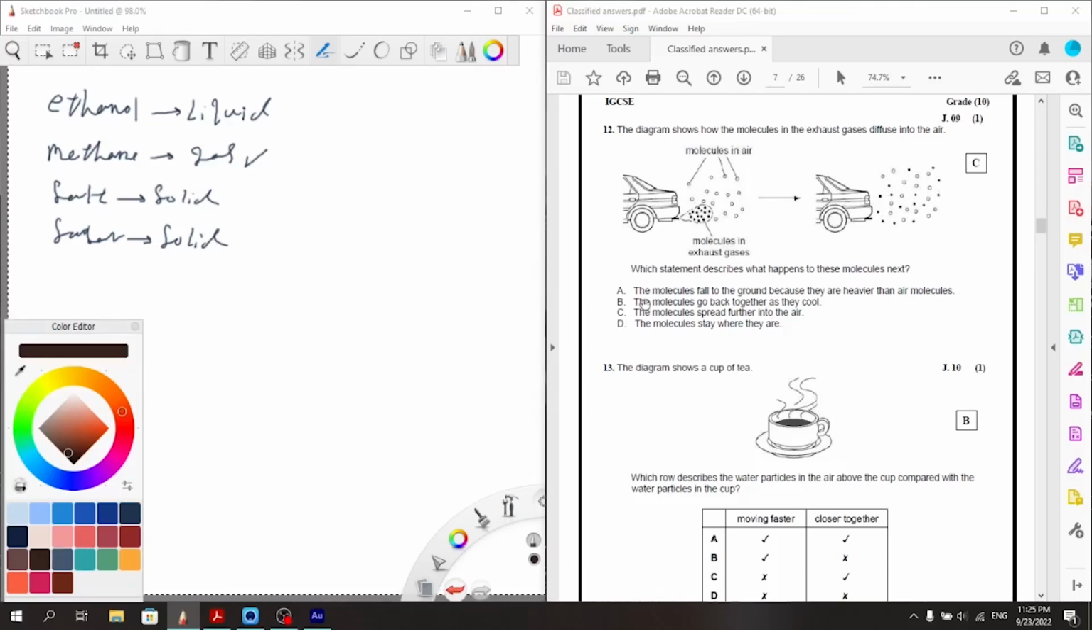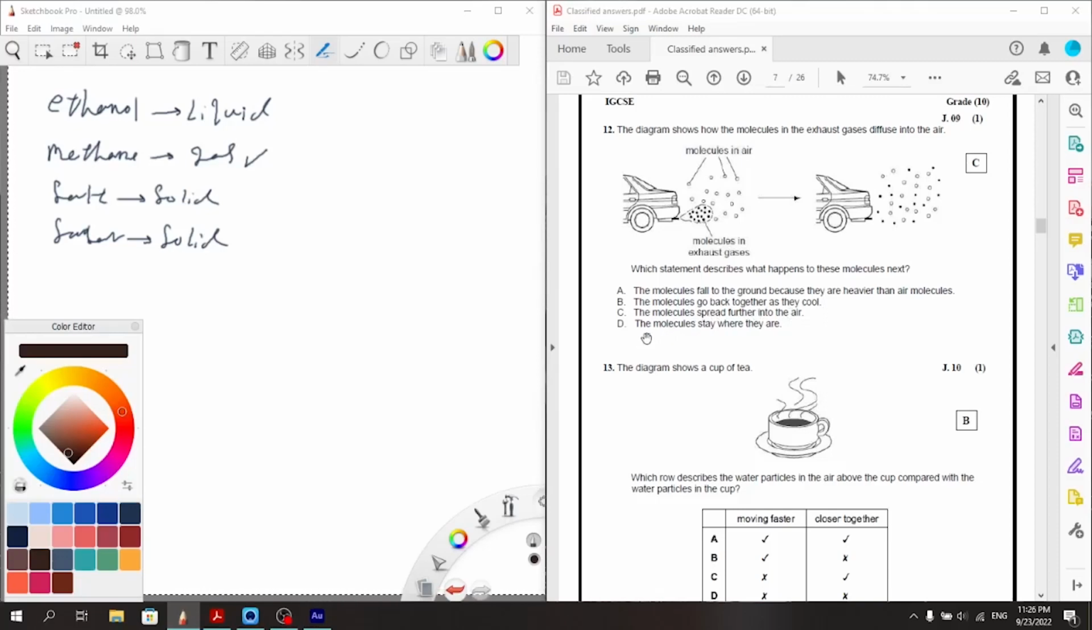Okay, so do the molecules fall to the ground because they are heavier than air molecules? No, these are gases, so they just stay in the air. Solids do precipitate, but these aren't solids. The molecules go back together as they cool? No, they don't, because they are not forming bonds, they're not reacting with each other. The molecules spread further into the air? Yes, that's correct. They keep diffusing and mixing with the other air particles, and they keep moving and spreading further and further away. So the answer is C.